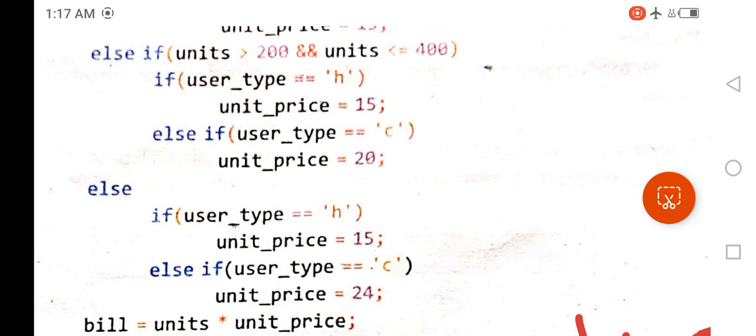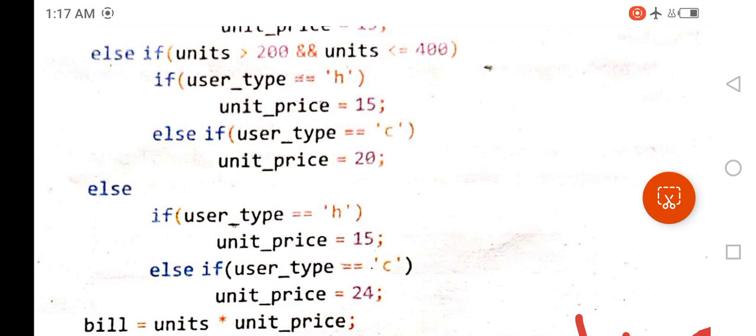This is the first condition, and the second condition after that is if user type equal H. So if the first condition is true and also the second condition is true, then unit price will be 15. But if the first condition is false, then the control will be moved to the next statement, after the else keyword.